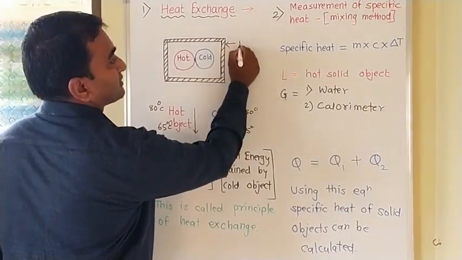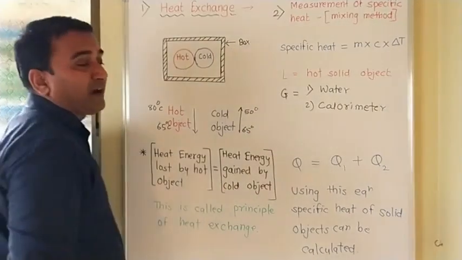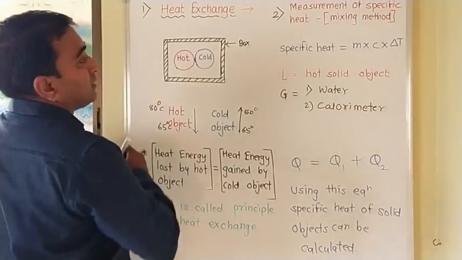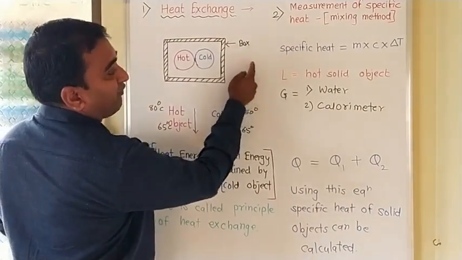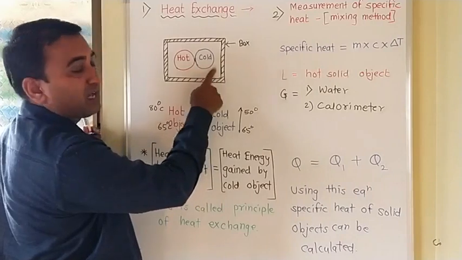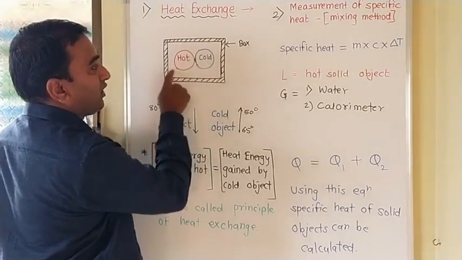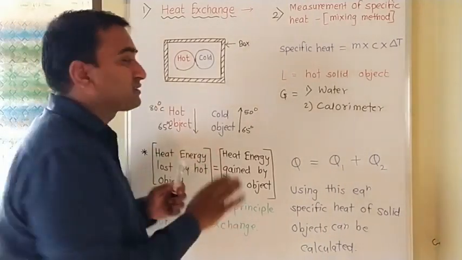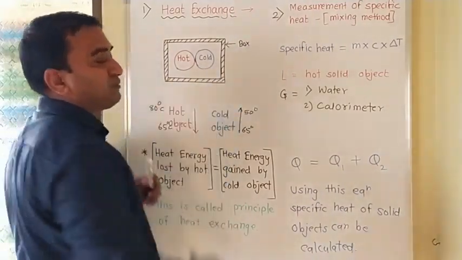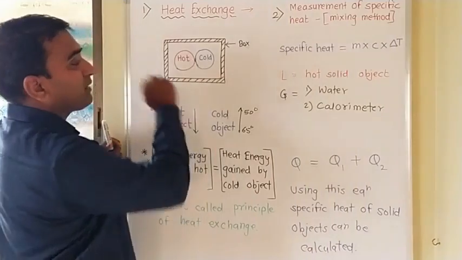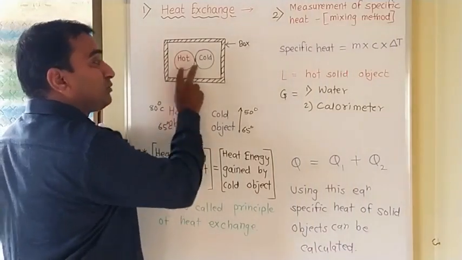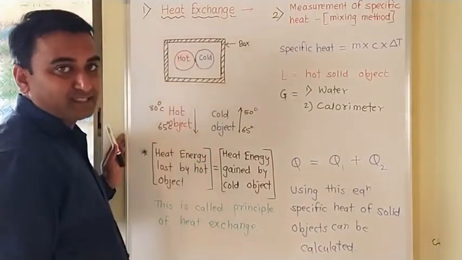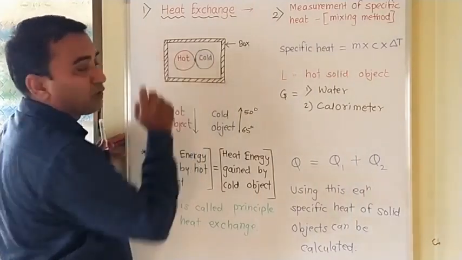This is a box which provides the air resistance. That means the heat from outside will not come inside the box, and whatever temperature is within this box will not go out of the box. So whatever the exchange is, it should be between these two objects, that means the hot object and the cold object.